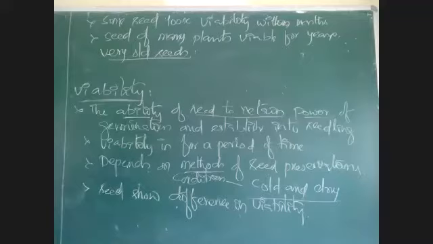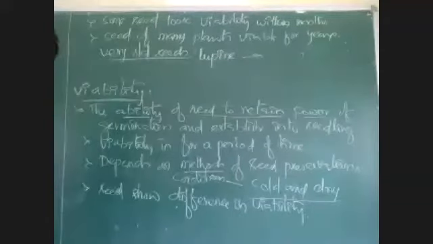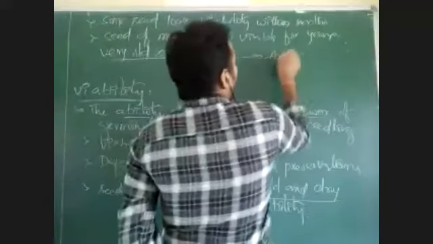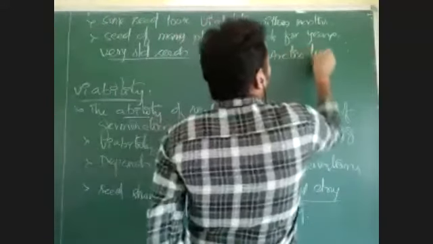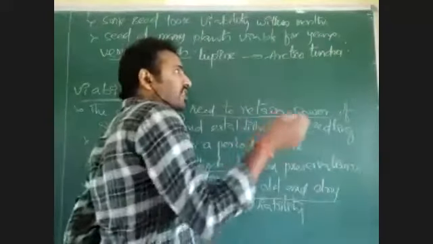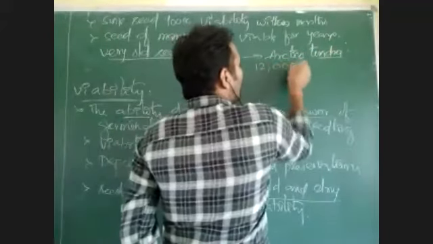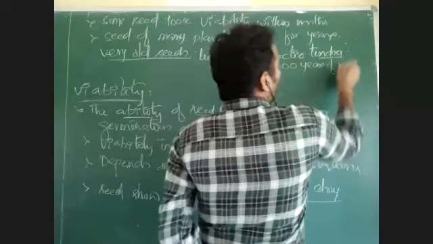Especially there are 2 species, lupine and Phoenix dactylifera. The lupine tree was found in the areas of Arctic tundra, and it was excavated. Its seed was recorded to have about 12,000 years of viability.